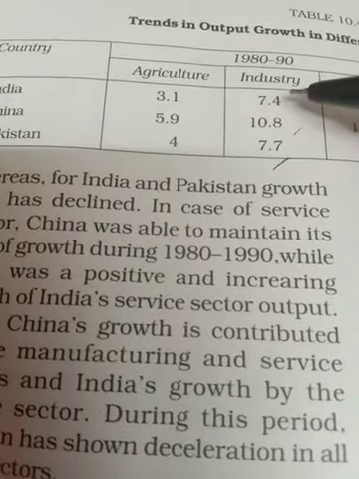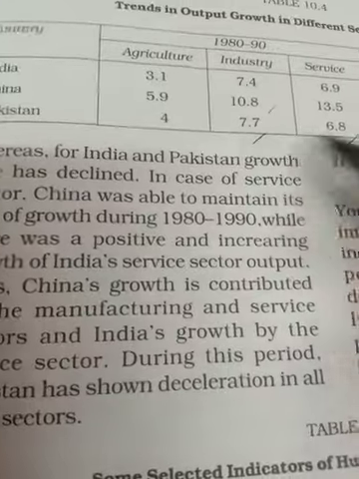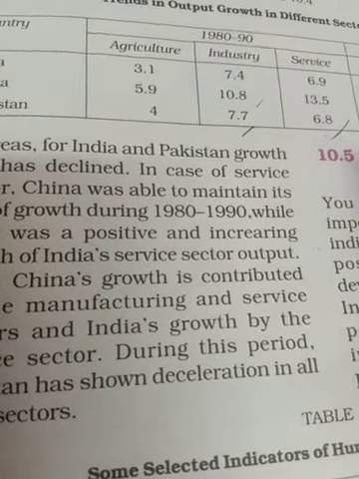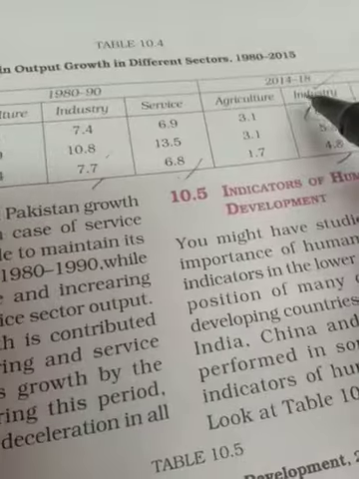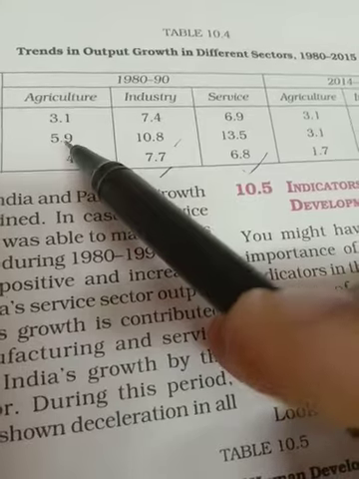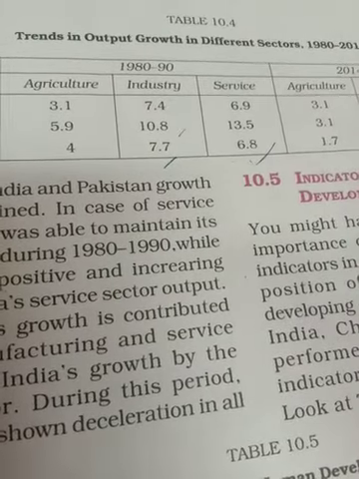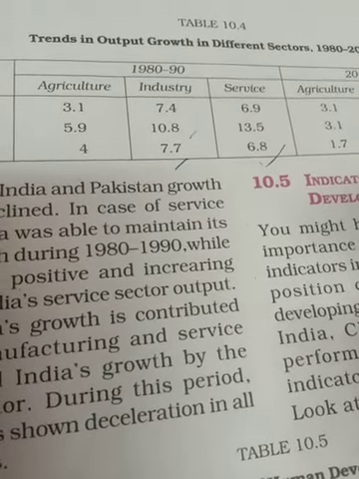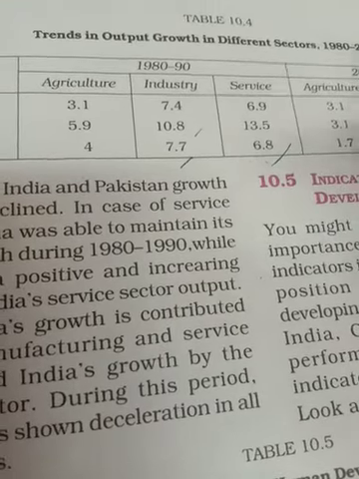Now, in 1980-90, if you compare this figure, you will come to know that in all the three sectors, all the three countries have declined, compared with 2014-18. 2020 though is a very specific year, because there is a global disease, and definitely a very high decline in GDP.